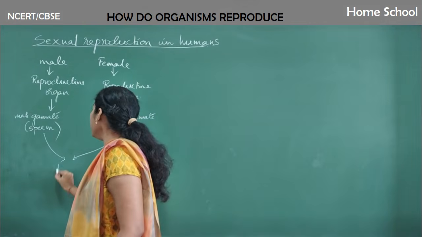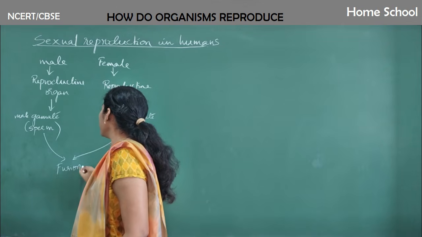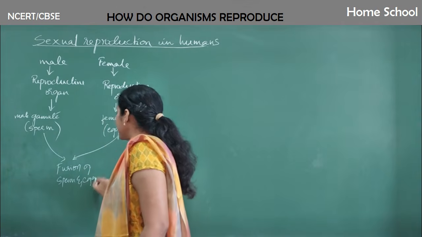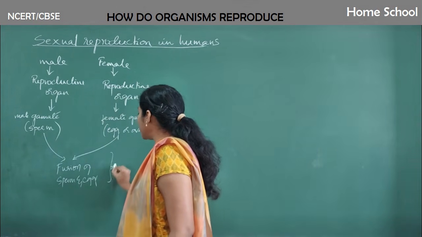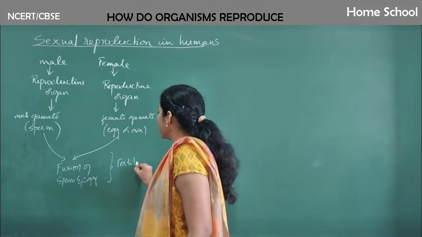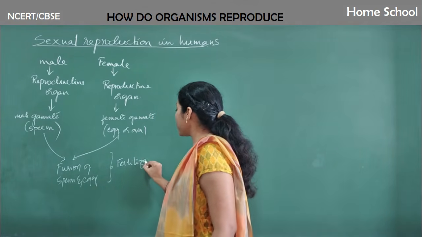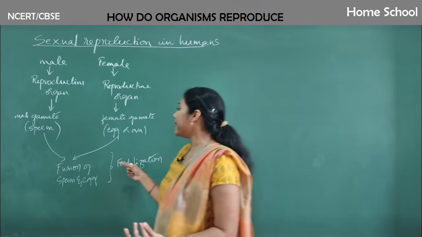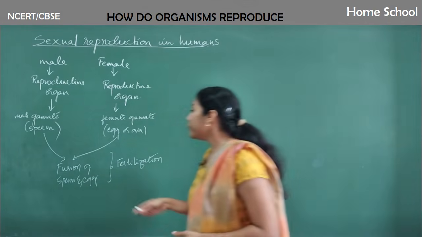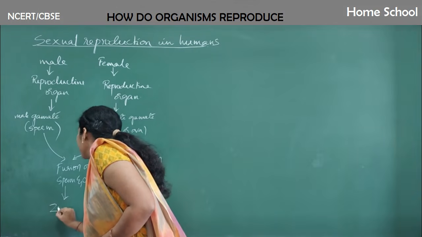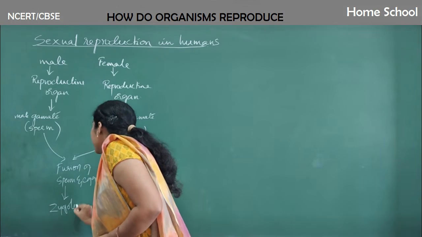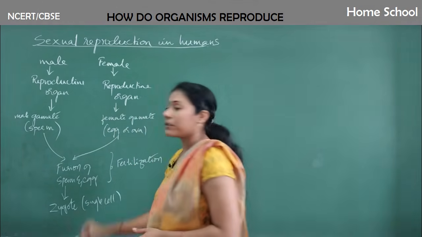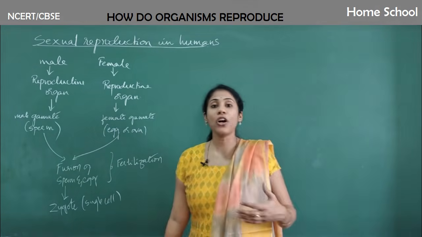On fusion of sperm and egg taking place, this is what we call fertilization. Once fertilization occurs, that means the male gamete has fused with the female gamete, you get a zygote. A zygote is a single-cell structure, and this single cell goes on dividing further.